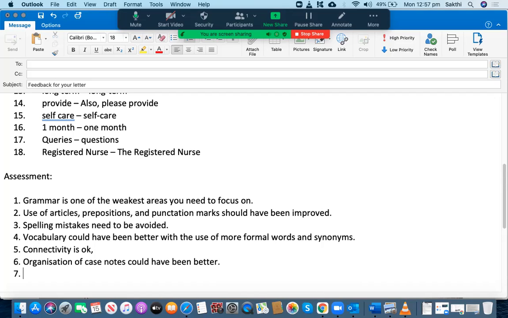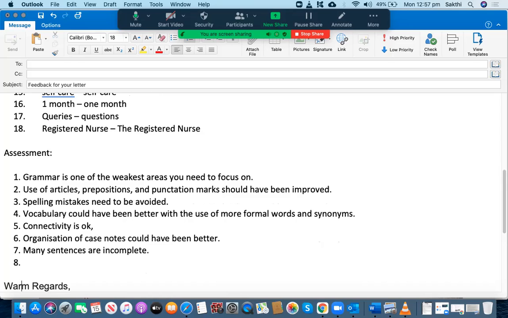All right. Many sentences are incomplete. I mean, because you might have used incorrect words or phrases or so on, which is not good. All right. And then we have got overall task fulfillment, which is okay. Overall task fulfillment is all right, because you are able to write down 190 words. I'm happy with that, which is within the limit. And what else? Case notes were well expanded.